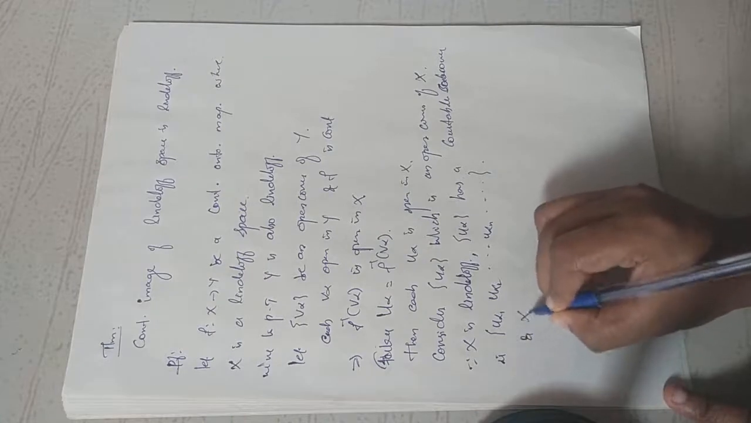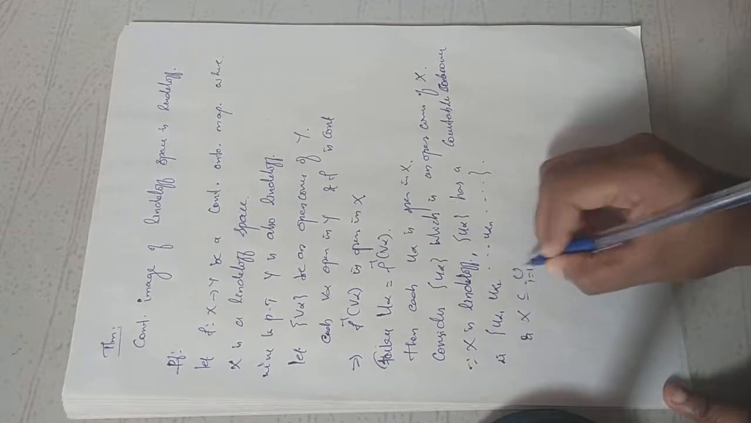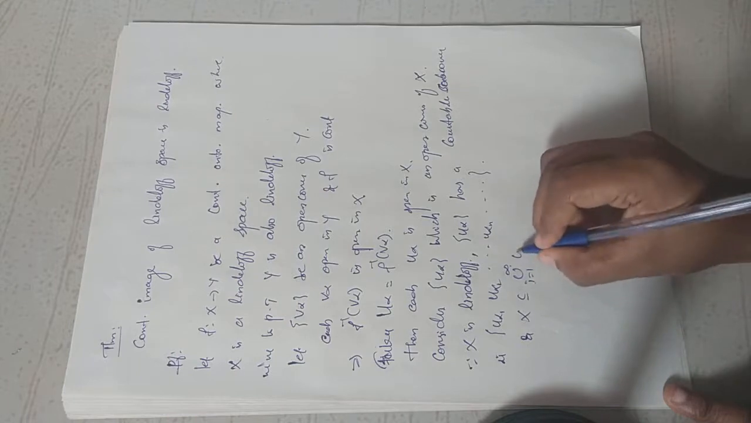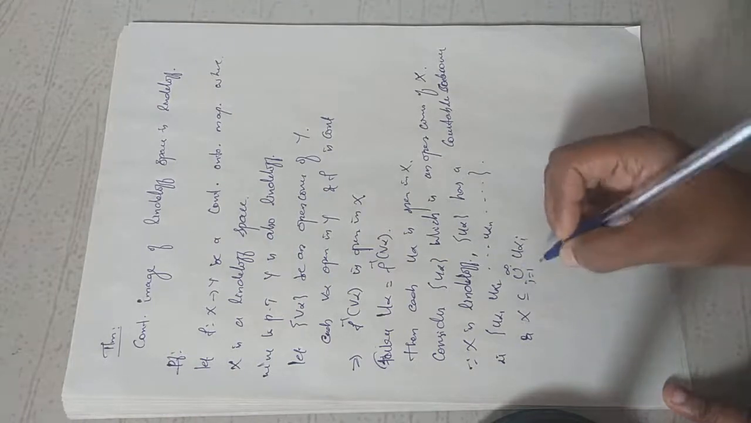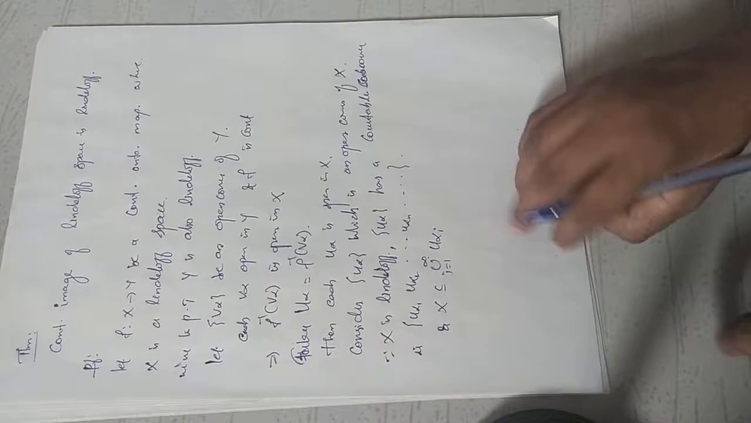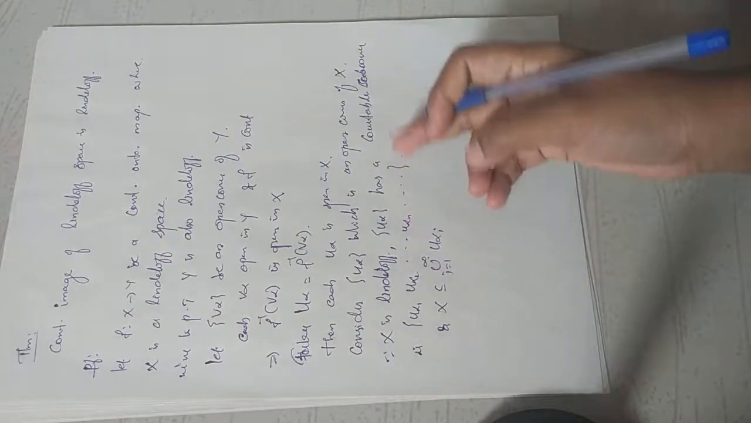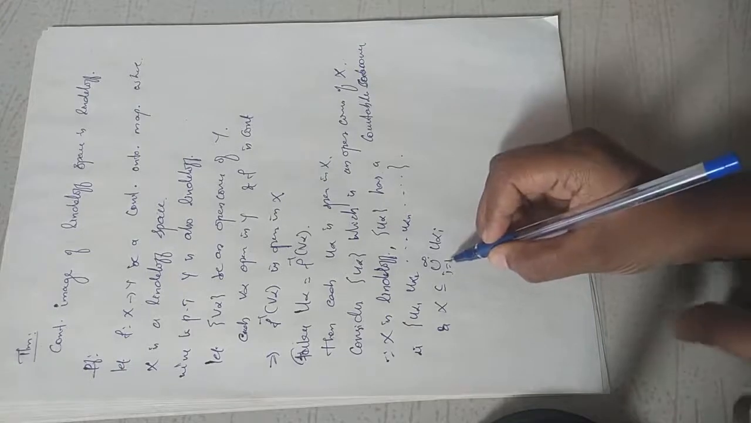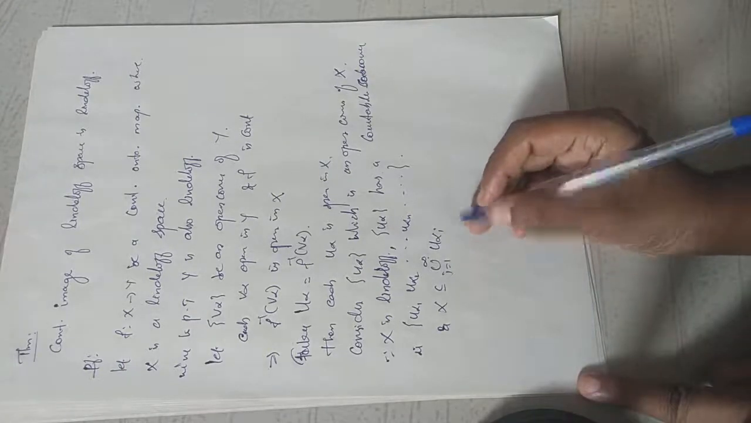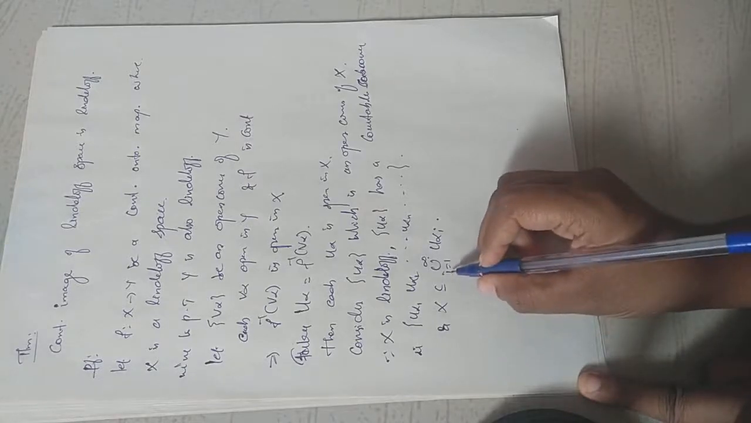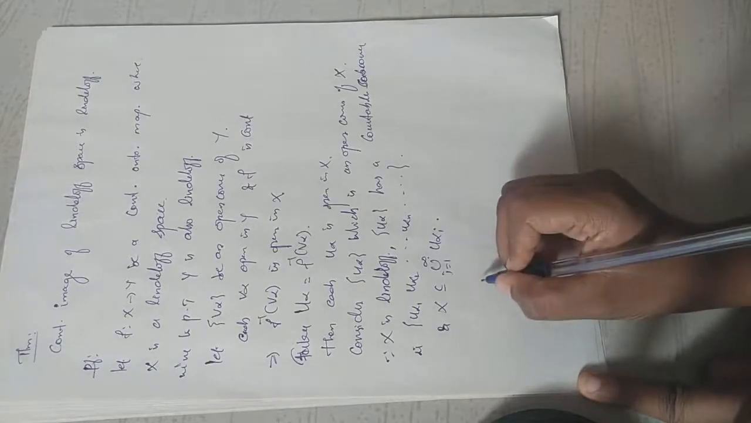And X is contained in the union i equal to 1 to infinity of U alpha i. I have to write 1 to infinity because it is countable, not 1 to n. 1 to n means it is finite. For compactness, we need to write i equal to 1 to n. For Lindelofness, we want a countable subcover. Therefore, it is i equal to 1 to infinity. So, whole X is contained in the union i equal to 1 to infinity of U alpha i.